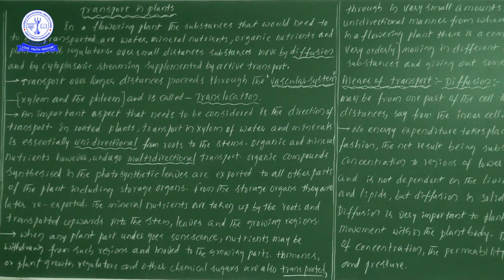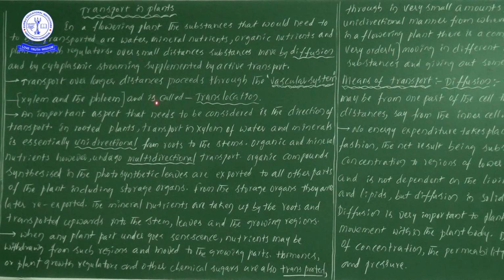Rooted plants are plants with roots present in the soil. In such plants, transport in xylem of water and minerals is essentially unidirectional, from the roots to stem.